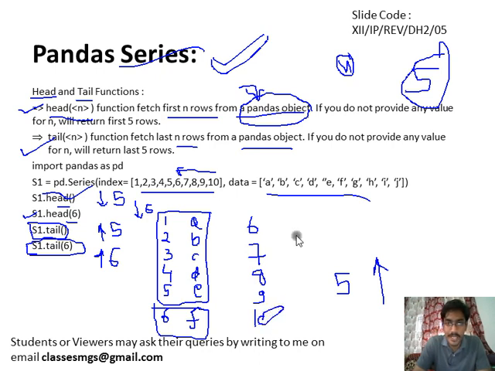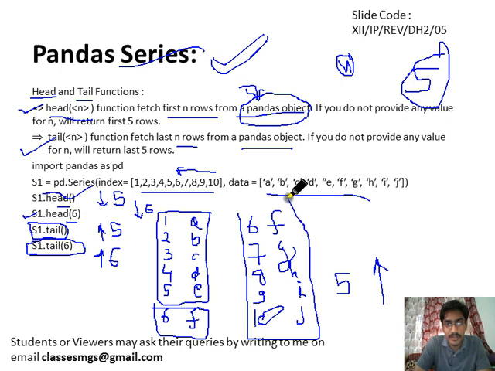So what will be the value of the 10? It will be j, value of the 9 will be i, value of the 8 will be h, value of the 7 will be g, value of the 6 will be f. So this will be the output of s1 dot tail. And if you execute s1 dot tail with 6, then what will be the output? We will include one more value from the bottom, e. So this is the output of the head and tail functions.